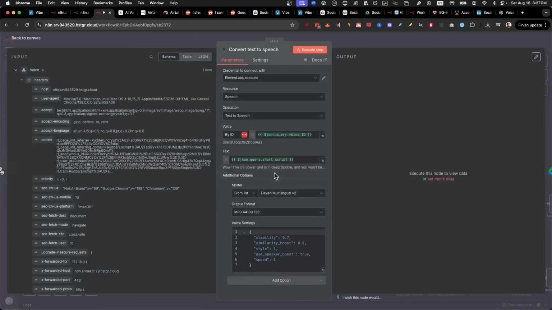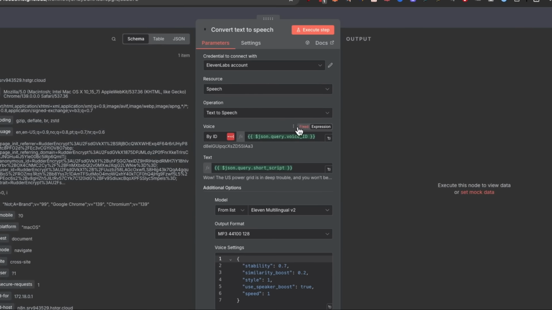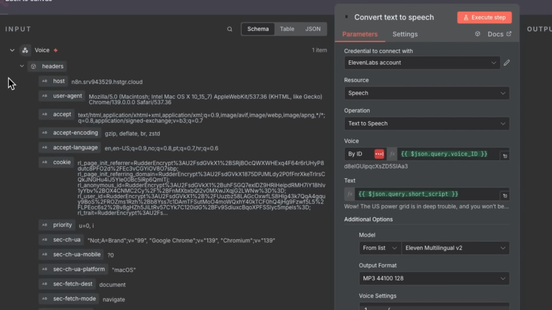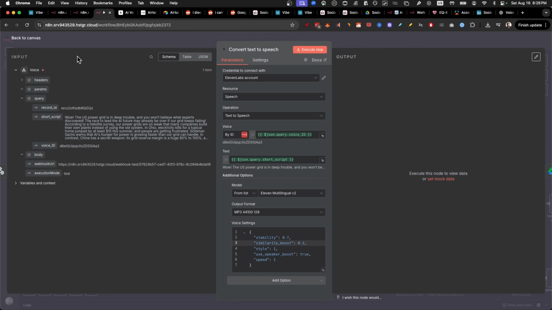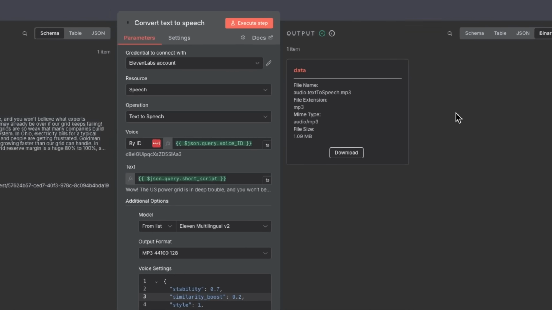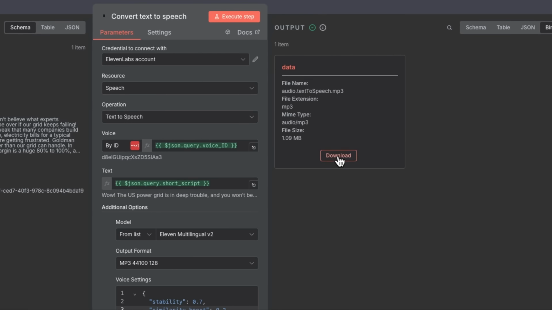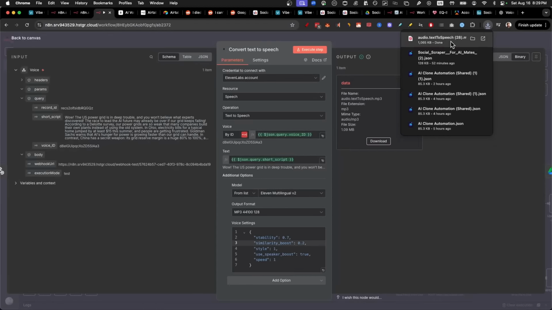And now we have some data. So here you can see that the voice ID is this one. The text that we're going to feed into it is the text from our YouTube short script that is right here. We use 11 multilingual with these settings. If we execute this step, we just automated our voiceover. So we can click on download and we can listen to it.